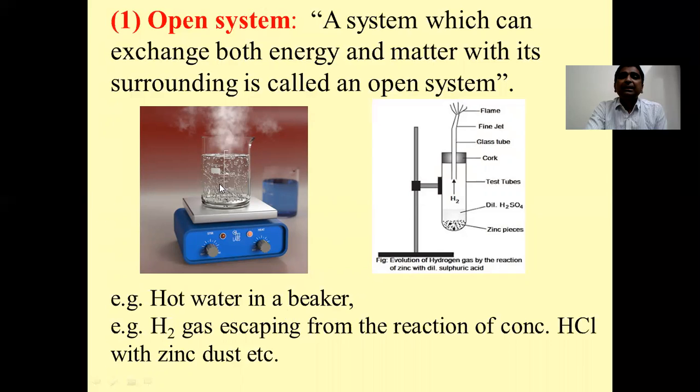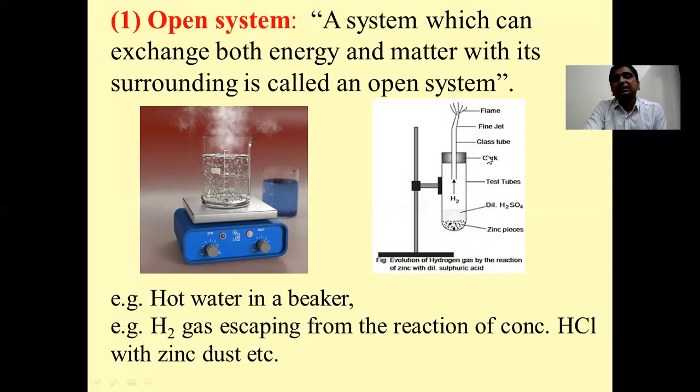So if this water is heated in an open beaker, then it can get converted into vapor state, and at that time, if the beaker is tilted, the water inside the beaker may come outside. So this particular system can exchange both energy as well as matter. Matter is the water here, energy is the vapor state of water. So such a system is called an open system.